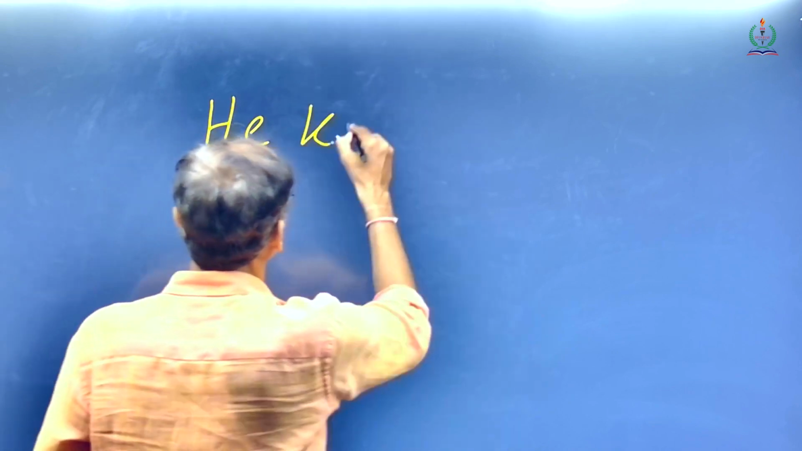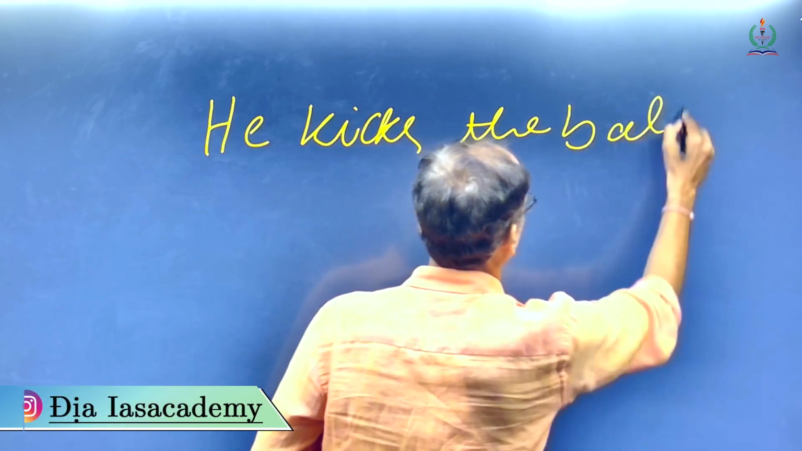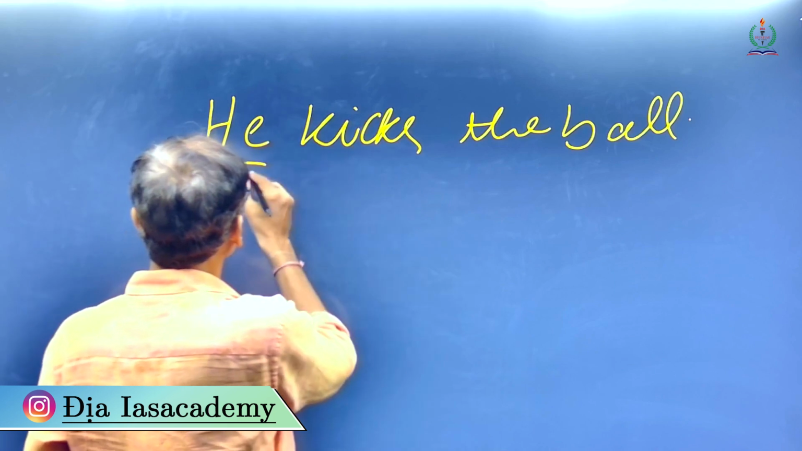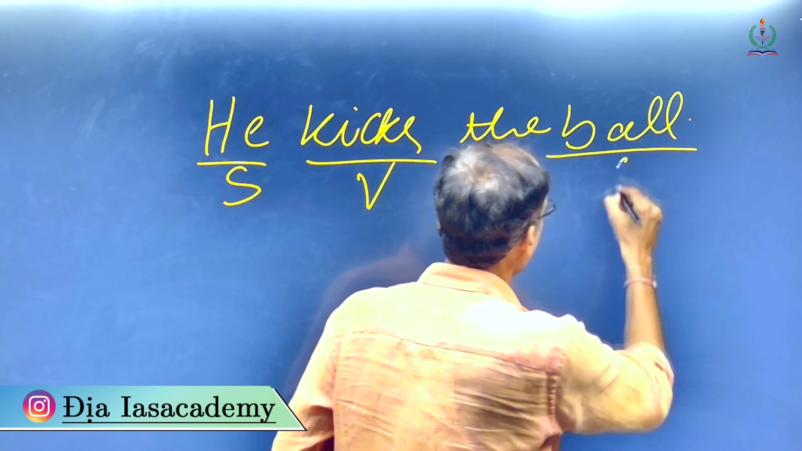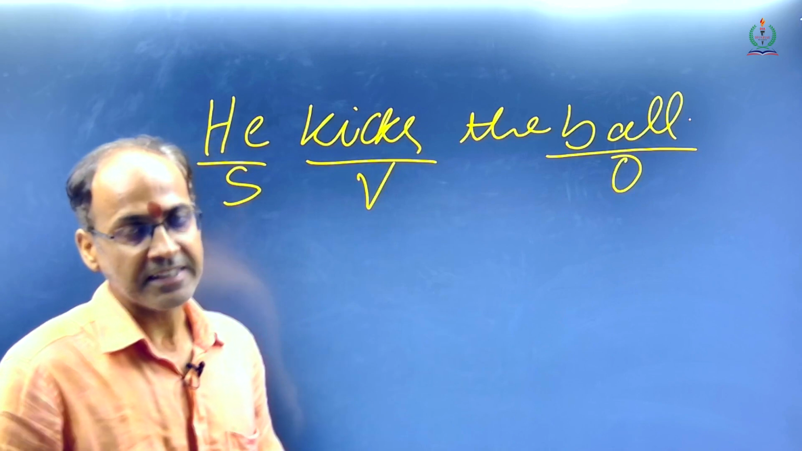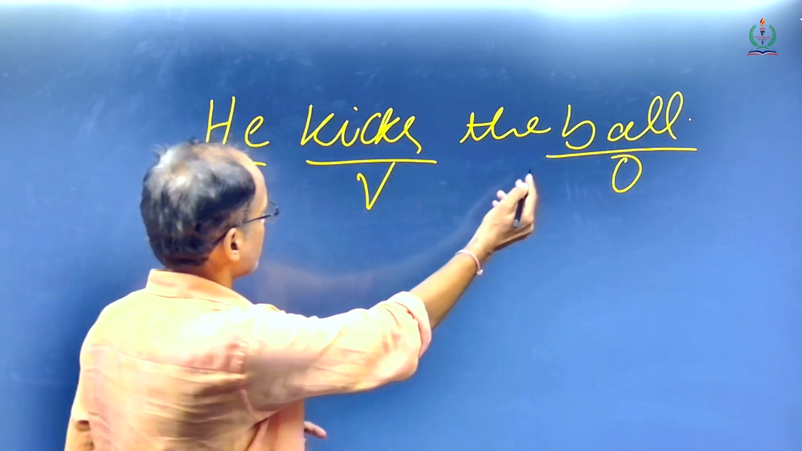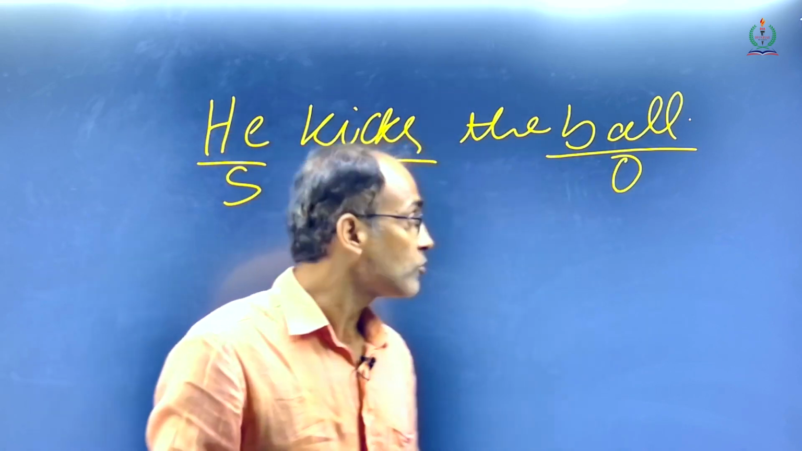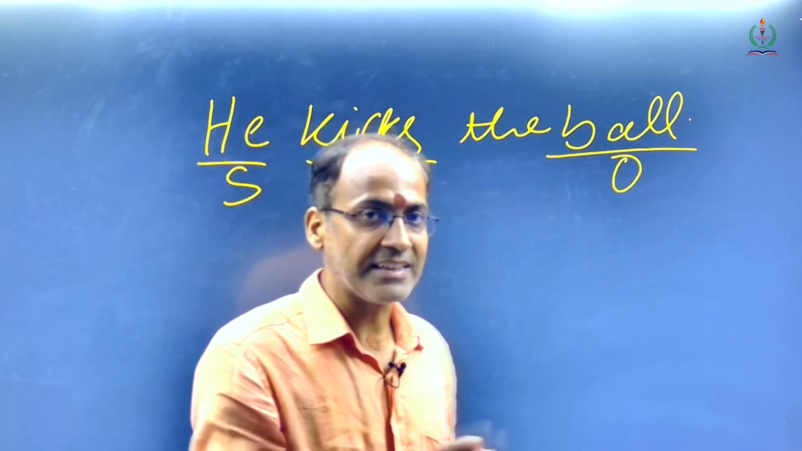He kicks the ball. If you write this sentence, he is the subject, kicks is the verb and ball is the object in this sentence. We can clearly see. And what type of verb is kicks? Kicks is nothing but a transitive form of verb, because this whole sentence can be converted into passive voice also. The ball is kicked by him.